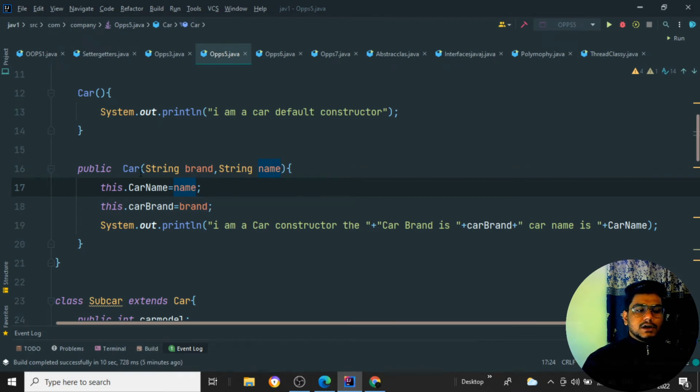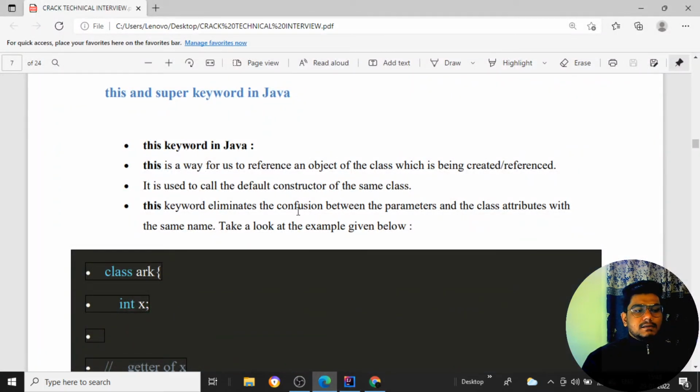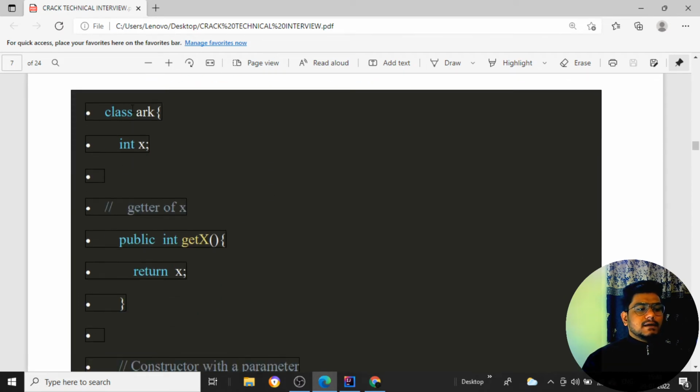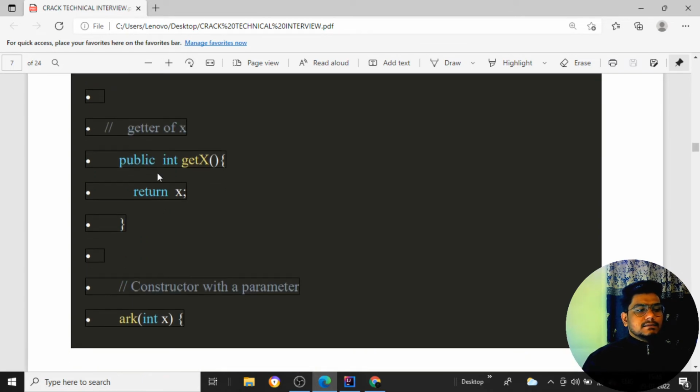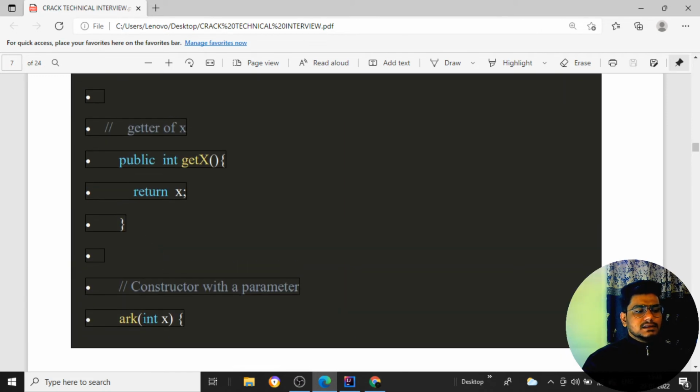That is why we are using the this keyword, so that there should not be any conflict between the other objects. And the this keyword eliminates the confusion between the parameters and the class attribute having the same name. So see here, if I am having a class here, we have one particular method that will return the value of x. That is nothing but getX, the function name. When I am creating a constructor, I am saying int x, and I am providing a value to it.